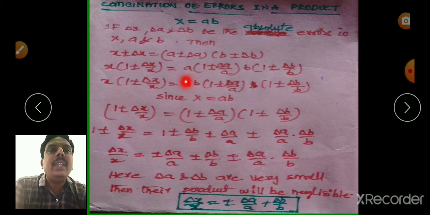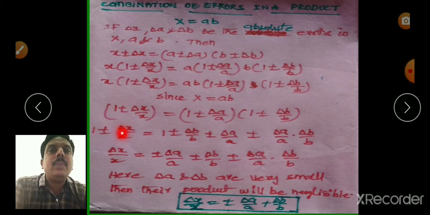AB get cancelled. So 1 plus or minus delta X by X equal to 1 plus or minus delta A by A into 1 plus or minus delta B by B. You have to multiply this.